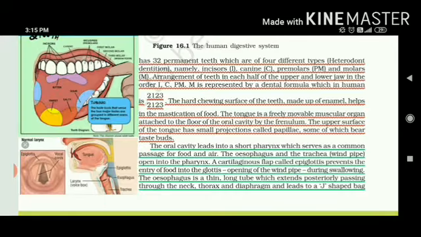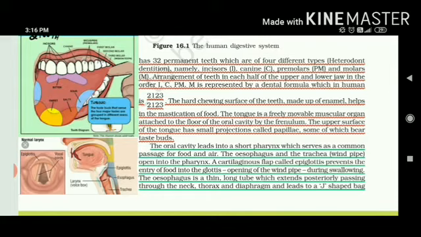The arrangement of teeth is half in the upper and half in the lower jaw. We call them I for incisor, C for canine, PM for premolars and M for molars. We have a specific dental formula, which is 2, 1, 2, 3 by 2, 1, 2, 3. How did this formula come up? If we divide our upper jaw or lower jaw into two parts, so that we have four parts of our teeth, then incisors are 2 in number, canine 1, premolars 2 and molars 3.